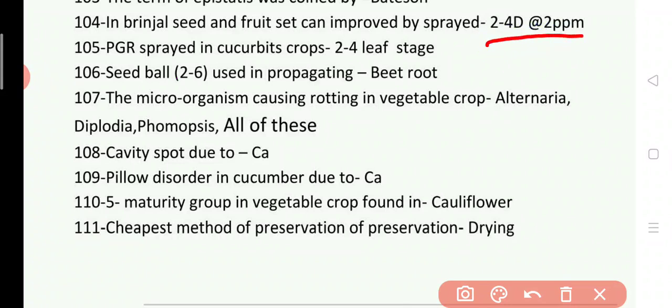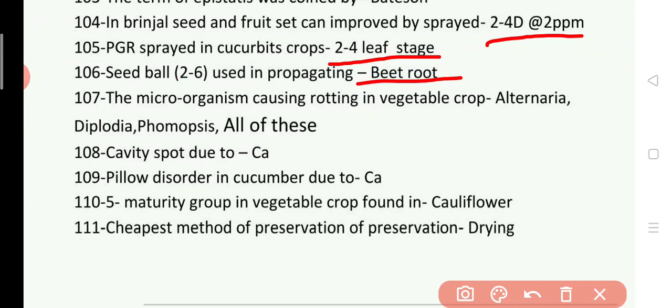105. PGR or plant growth regulator is sprayed in cucurbits crop in 2 to 4 leaf stage. 106. Seed ball used in propagating, answer is it is used in propagating beetroot. 107. The microorganism causing rotting in vegetable crop, which is question 108.